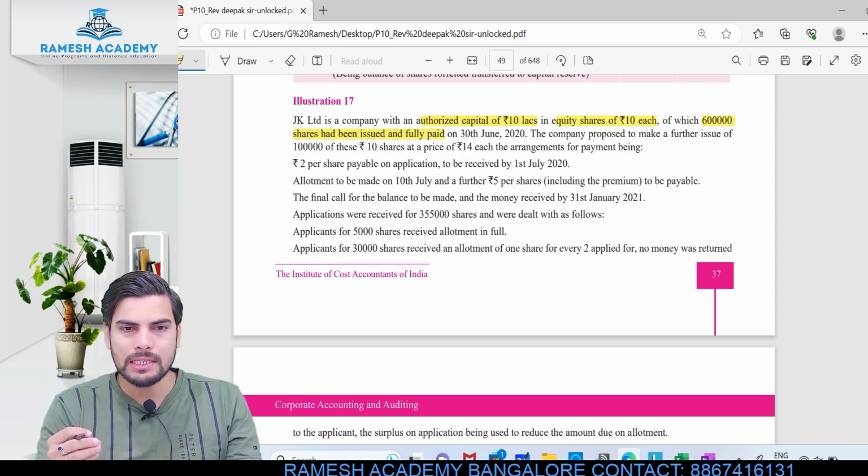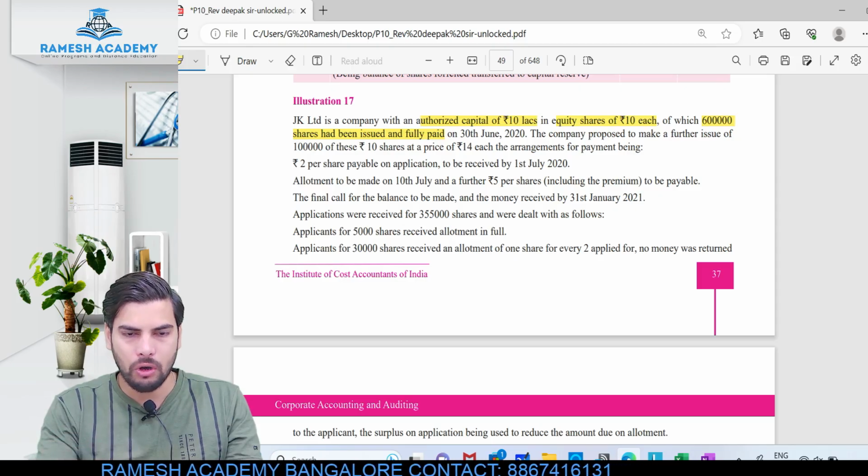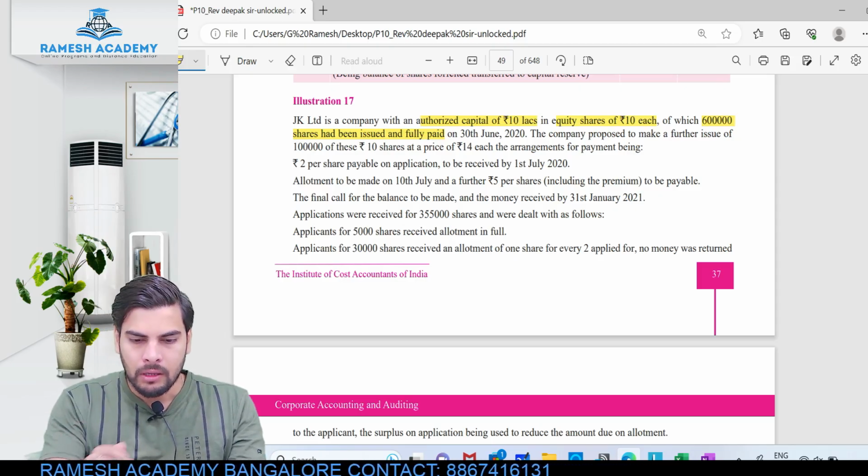Okay, so authorized is nothing but the maximum shares which the company has got authority to issue. So at no point of time can the company issue more than its authorized share capital. Clear? Now look into this.